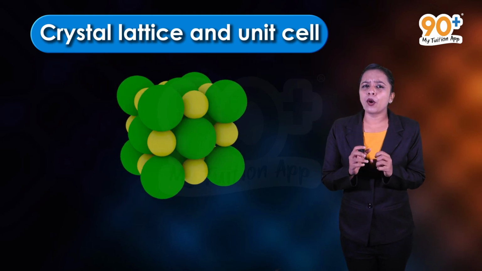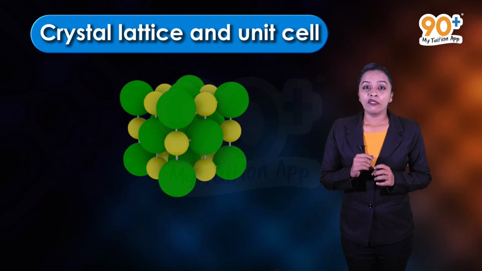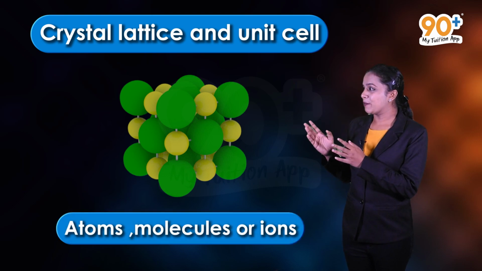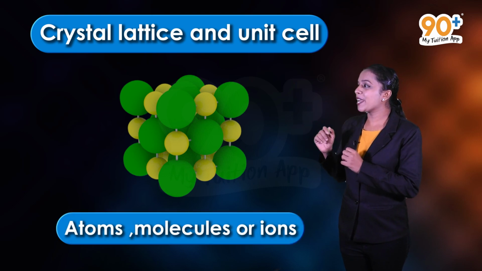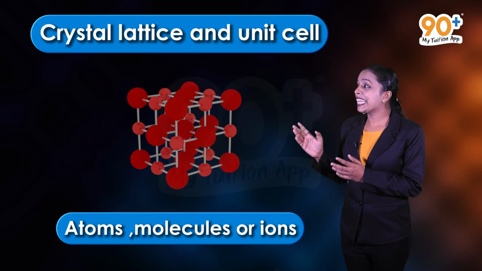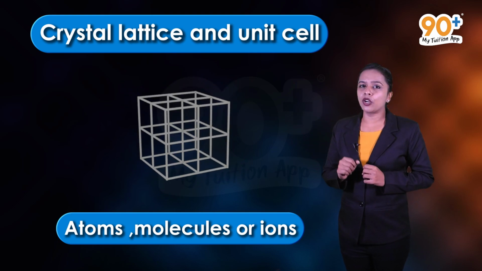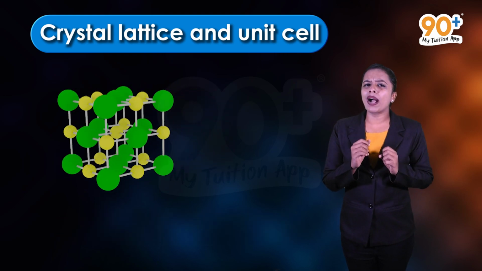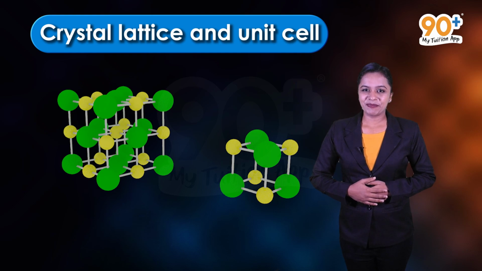Let's see other properties of crystal lattice. We have already discussed the lattice points. These constituent particles may be atoms, molecules or ions. These lattice points are joined by straight lines to bring out the geometry of the lattice. Okay, now let's consider a small part of the lattice.